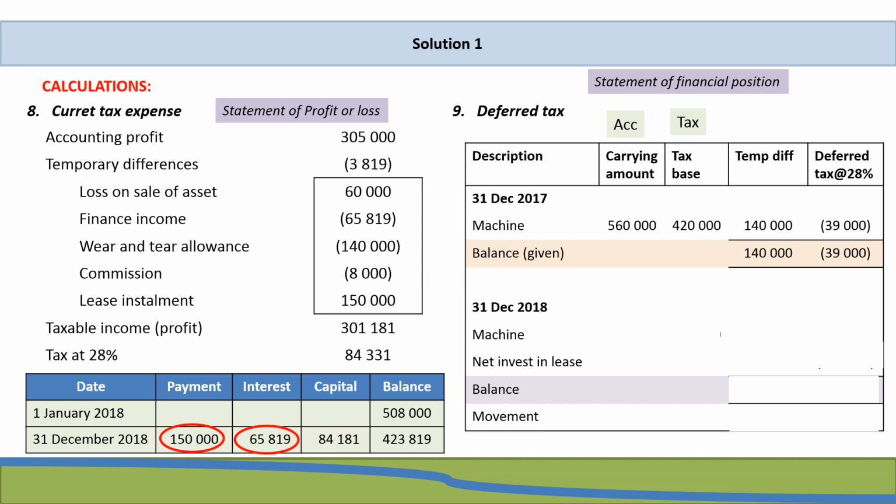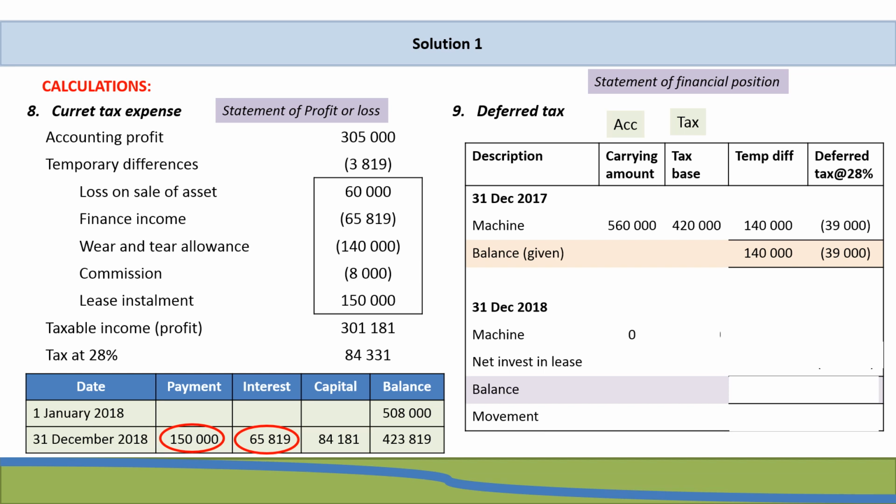If we have a look at our current year end being 31 December 2018, we still have a machine in terms of tax, but for accounting purposes, we no longer have a machine. Remember, we've taken that machine out. We've disposed of that machine. So according to our statement of financial position for accounting purposes, we have a 0 for the machine.